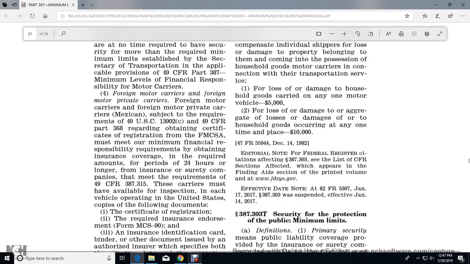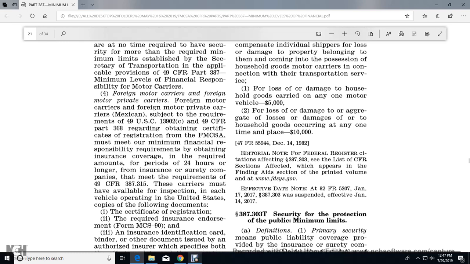Minimum levels of financial responsibility for foreign motor carriers and foreign motor private carriers, including Mexican carriers subject to the requirements of Title 49 U.S. Code 13902(c) and 49 CFR Part 368 regarding obtaining a certificate of registration from the Federal Motor Carrier Safety Administration, must meet the minimum financial responsibility requirements. Insurance coverage may be obtained in the required amount for a period of 24 hours or longer.